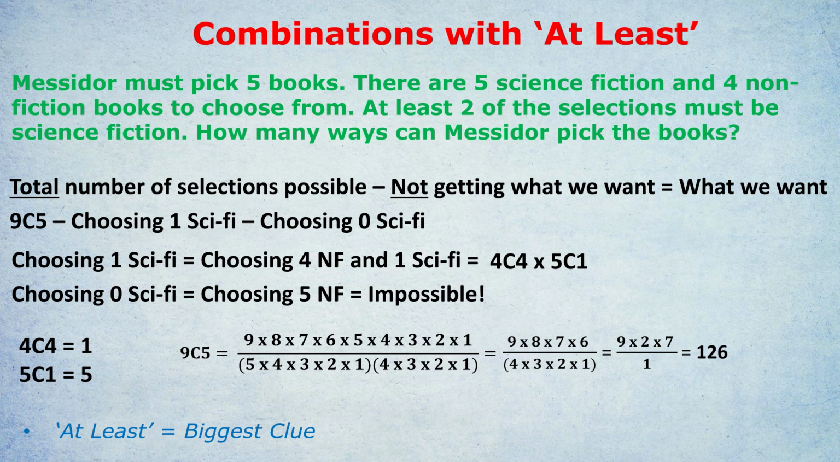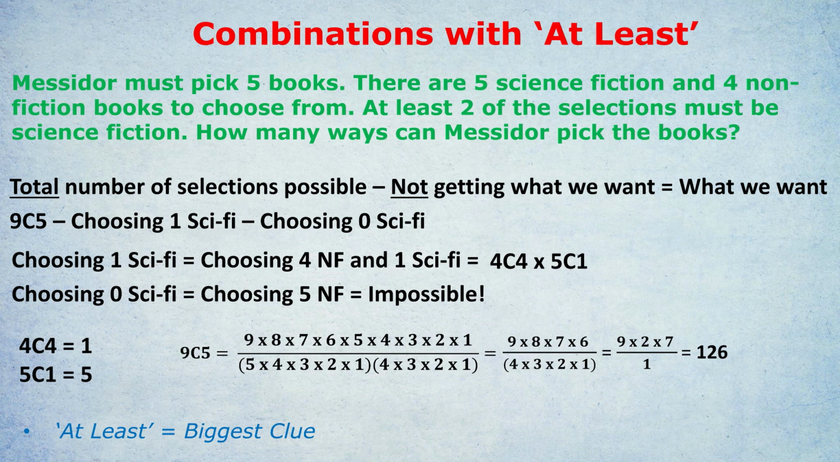There was just a 3 times 1 at the bottom. And the 3 cancels out with a 6. It could have also cancelled out with a 9. Either way you get the same result. 3 cancel out with a 6 becomes 2. So the only things left on the top are a 9, a 7 and a 2, which if you multiply becomes 126. So there are 126 ways in total of selecting 5 books with no conditions attached.